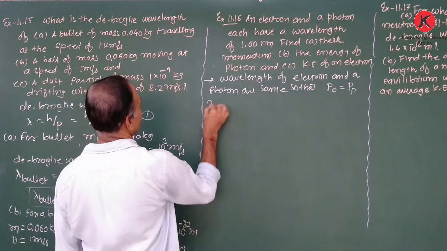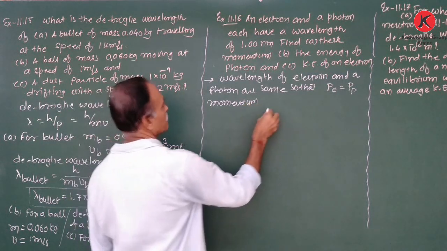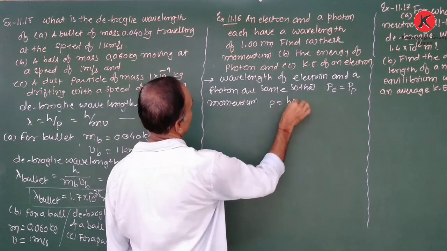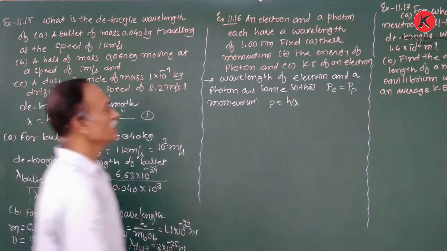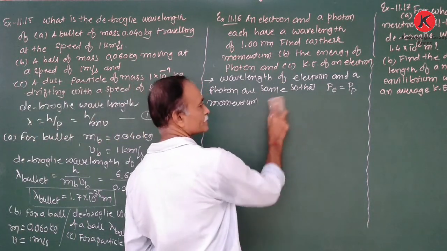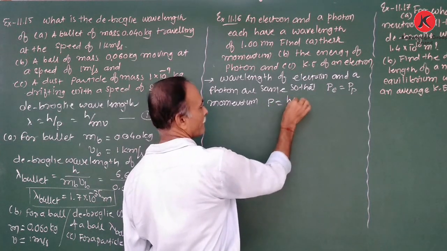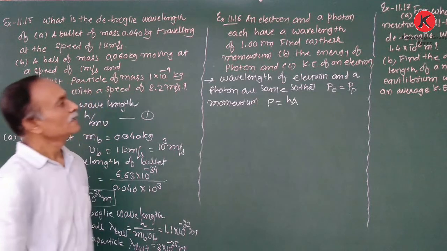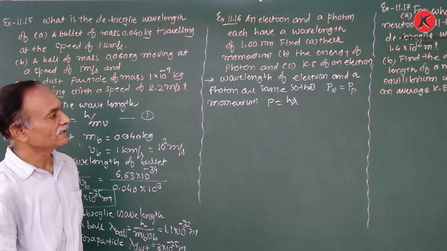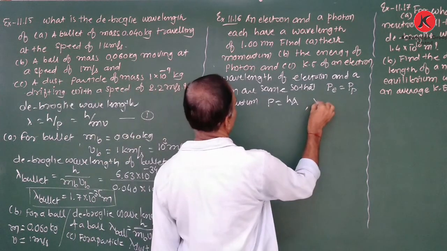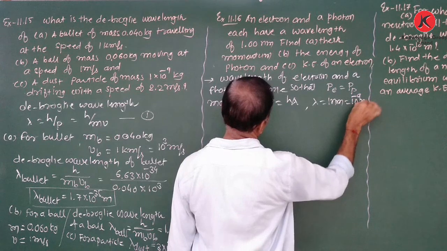And momentum P is equal to h upon lambda. So here the wavelength is given as 1 nanometer. Value of lambda, 1 nanometer, is equal to 10 is to minus 9 meter.